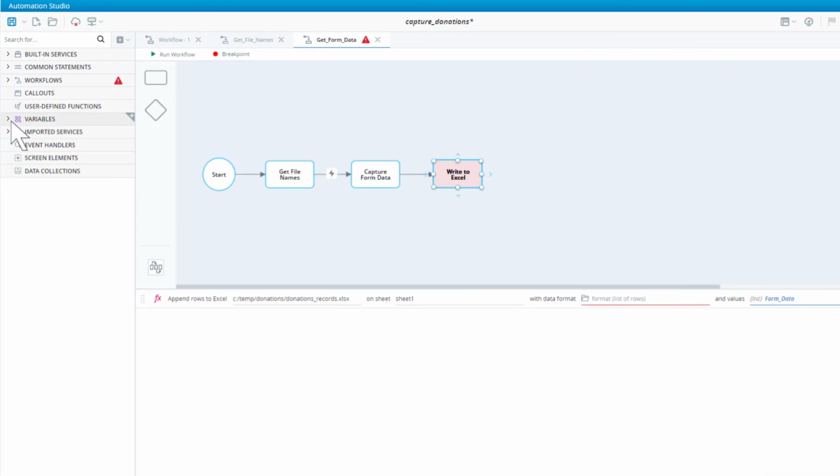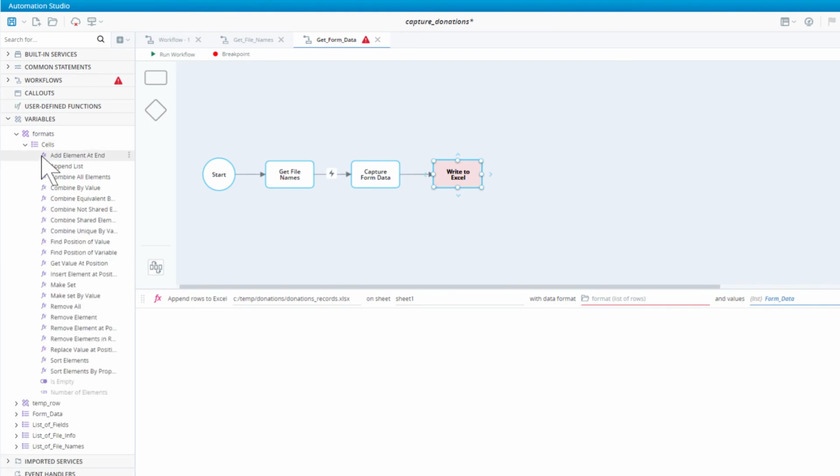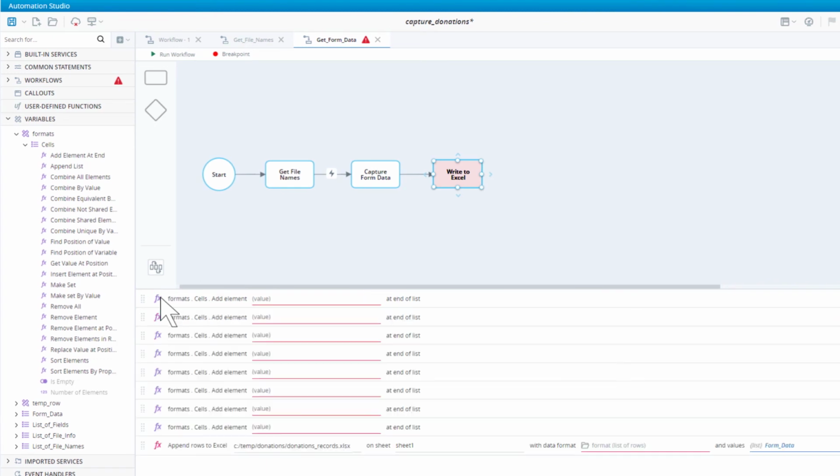Drag in its add element at end method 8 times, 1 for each column. Set all the values to string, except for the 5th one which corresponds to the value column. Set the 5th to decimal.